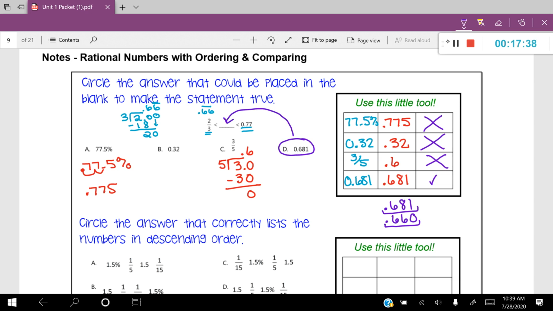Now you can see that we had to do quite a bit of work for this problem. Lots of different skills that you have to know in order to compare these rational numbers. Let's do a couple more examples.